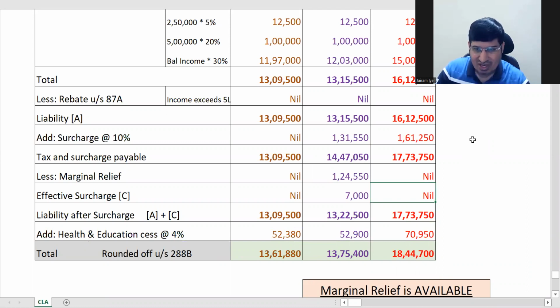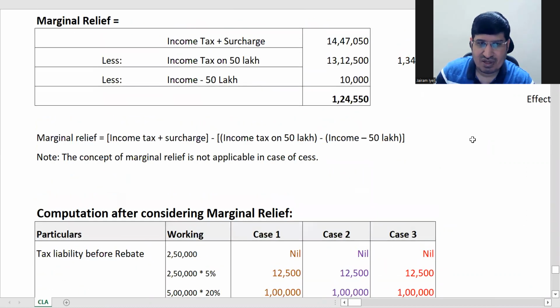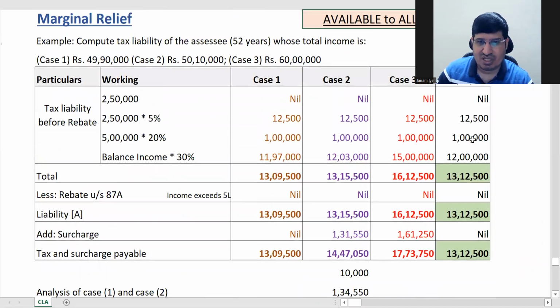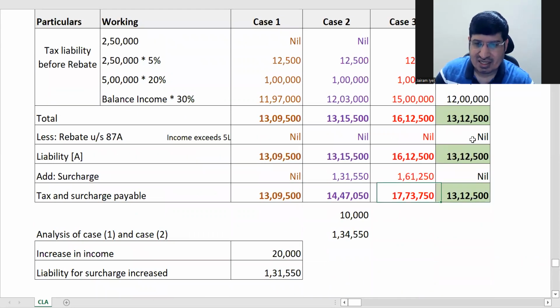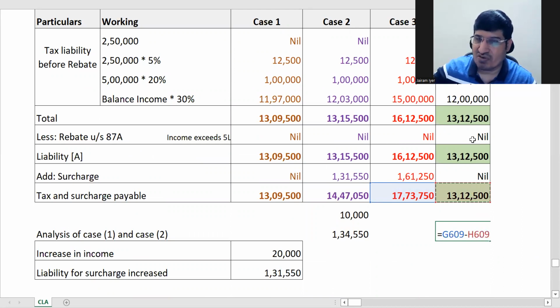Now let us see how much is his liability after surcharge. This is after surcharge. This is the first table. We'll just use the first table here. So in the second case, liability after surcharge is 1773. Let us find for this also. This is 1773 minus 1447. Sorry, minus 1312. 1312 is the threshold at 50 lakhs, right? I'm just finding how much is the tax and surcharge above the threshold.